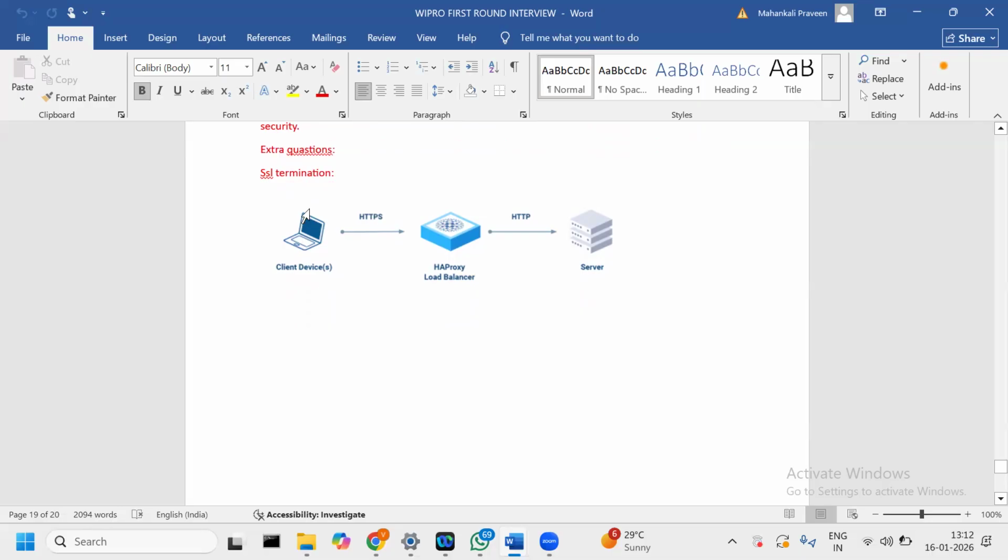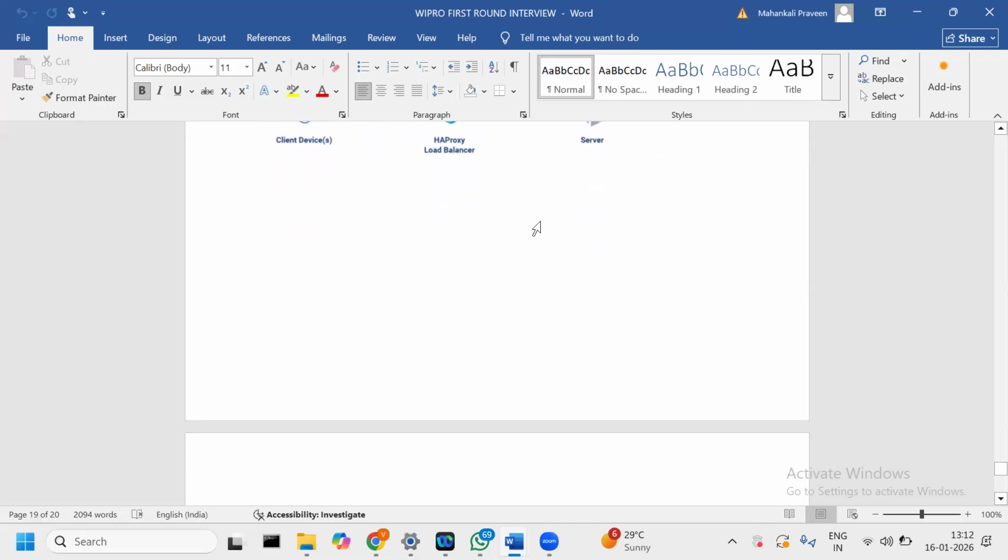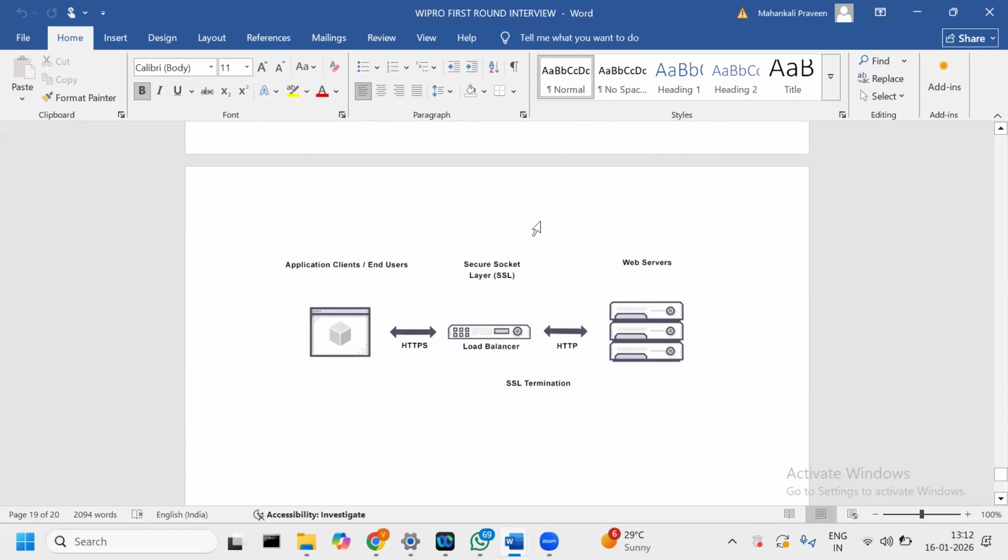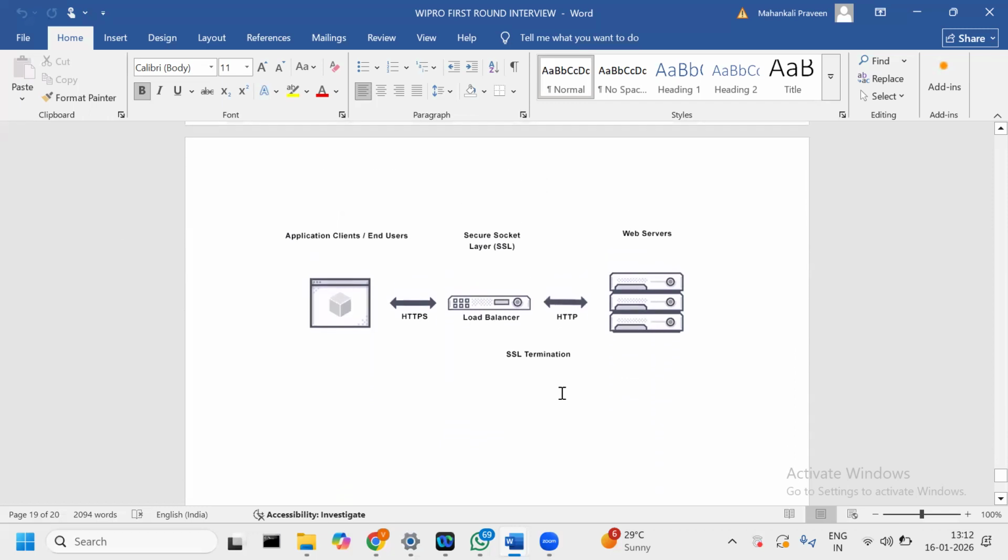Termination means on the client side we use HTTPS between the client and the load balancer, and from the load balancer to the server we can go ahead with HTTP. So we can reduce our CPU load. In that case we can go ahead with SSL termination.